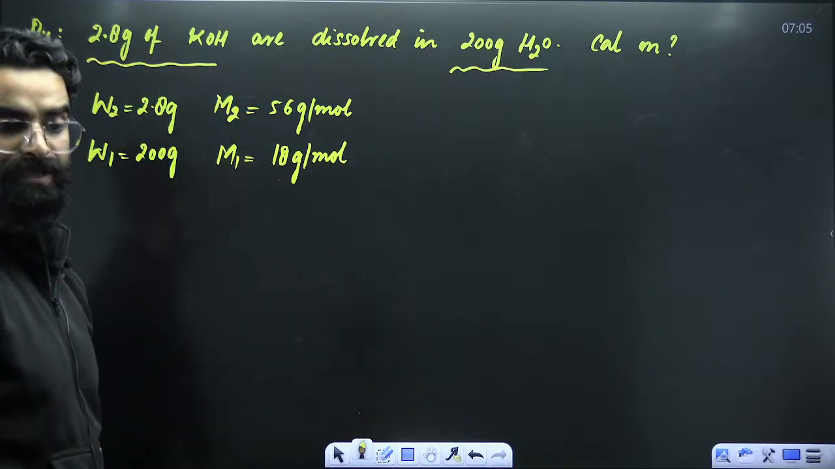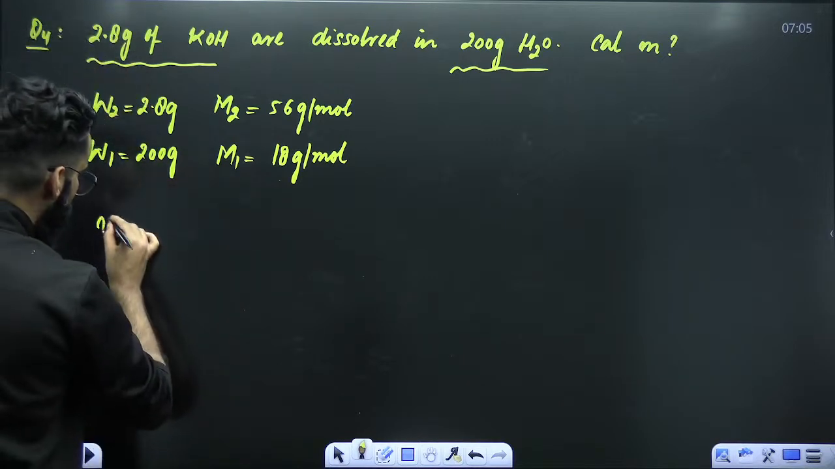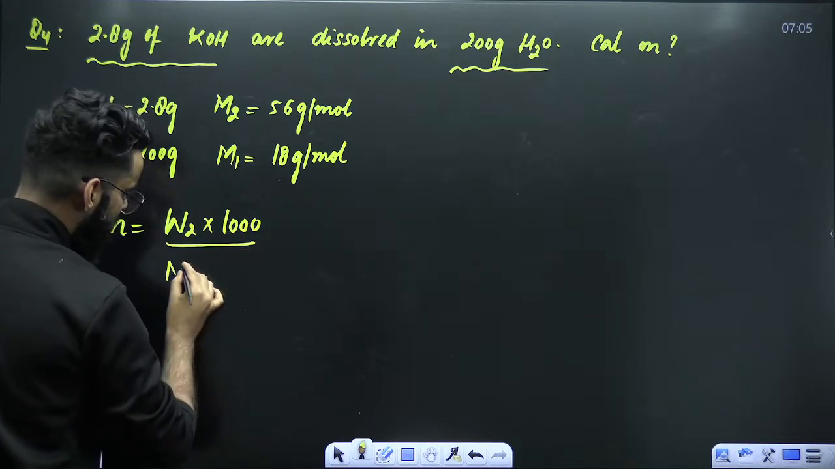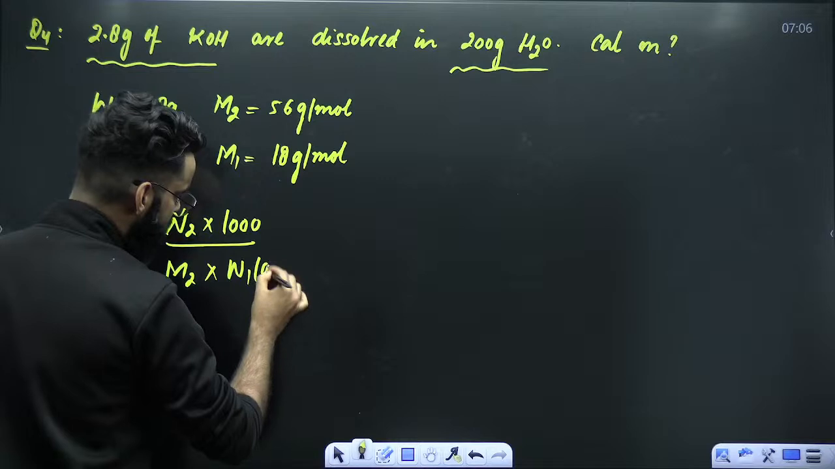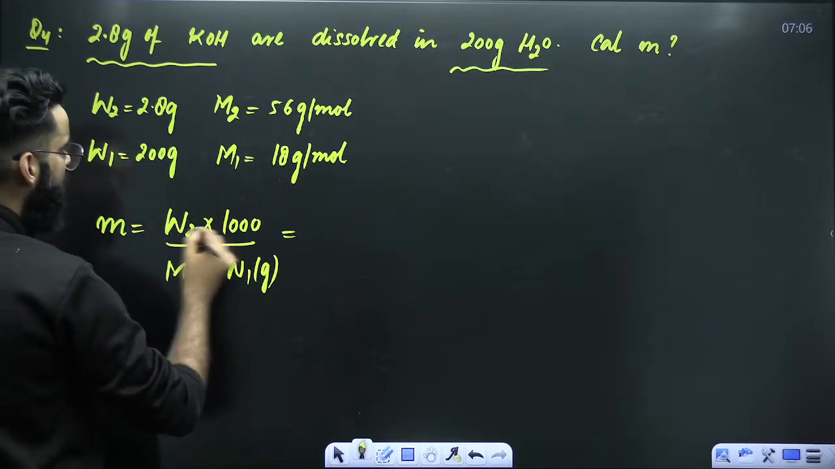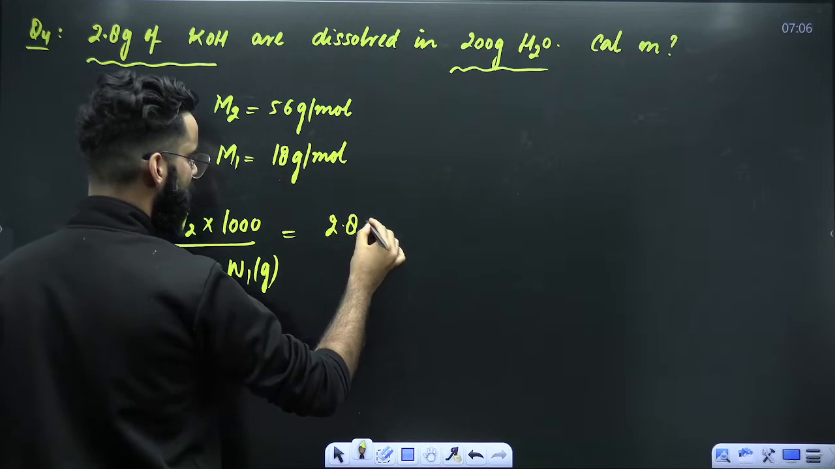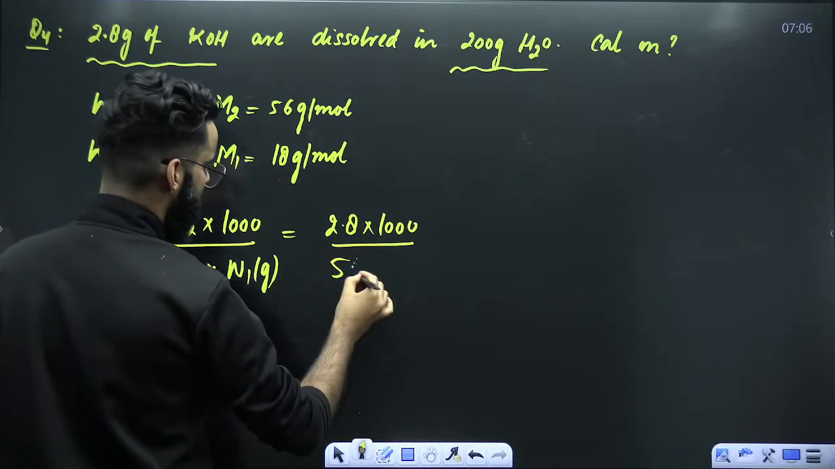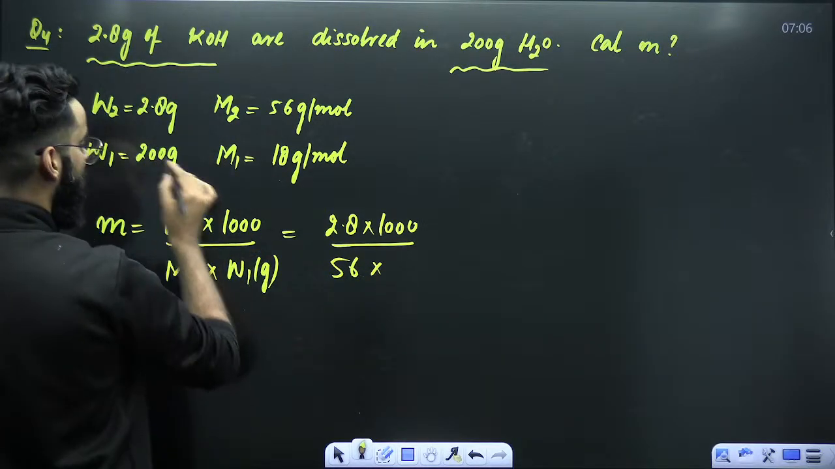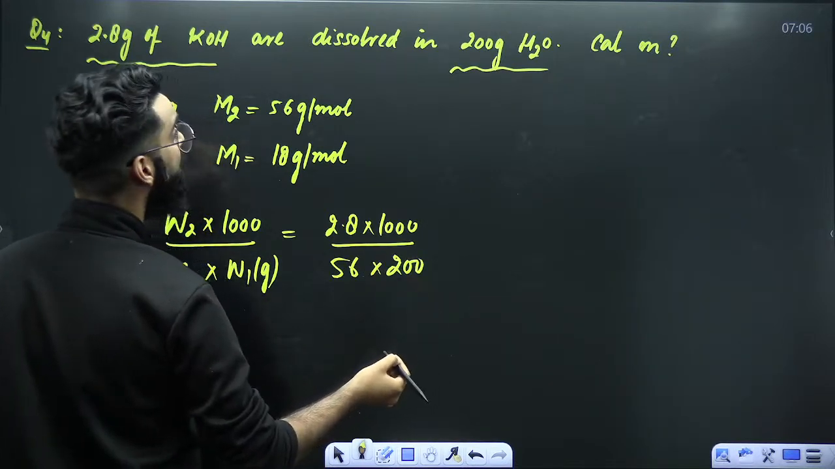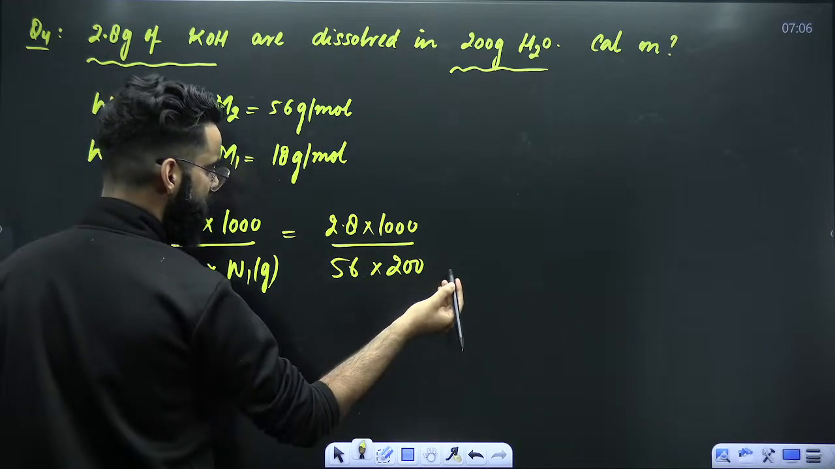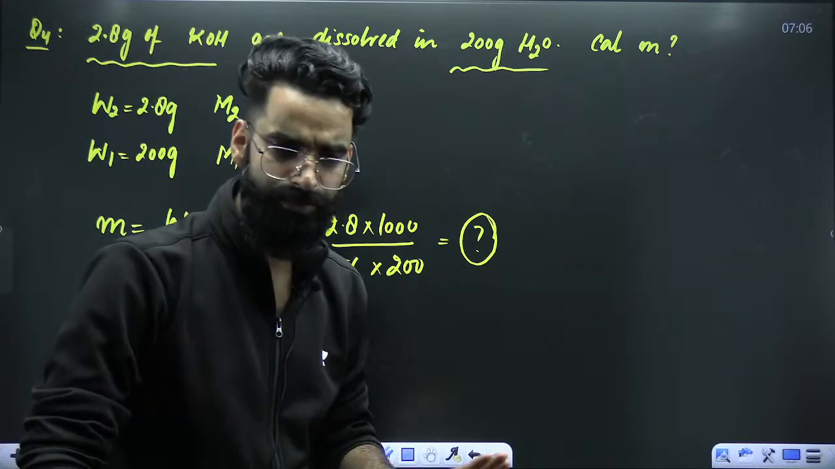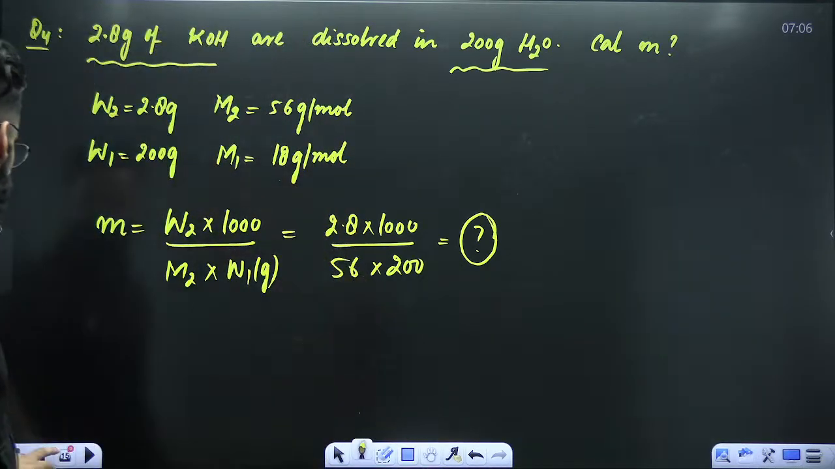What am I supposed to calculate? I'm supposed to calculate molality, right? If you remember, I gave you one of the results: W2 in grams multiplied by 1000 divided by M2 multiplied by W1 in grams. Correct? Now, W2 value, already you know, that's 2.8 multiplied by 1000 divided by M2. M2 is 56 grams per mole. W1 is 200, right? It is just the matter of calculation. You are done. You got the molality of the solution. That's it. Nothing else to do. One simple and basic question this was. Let me move on to one more question.